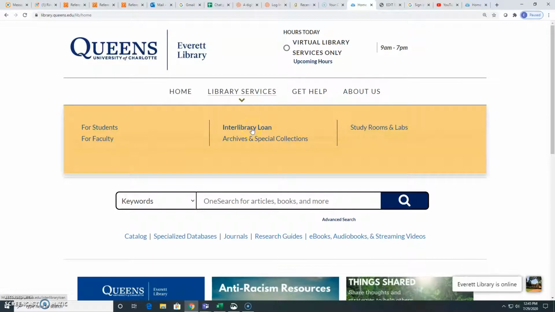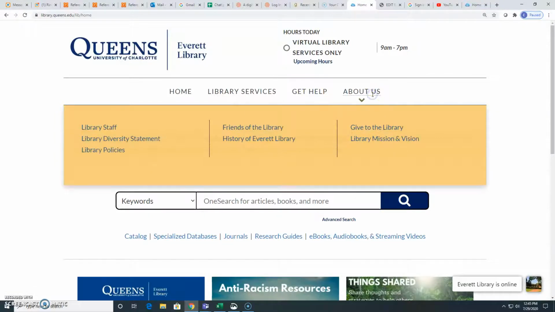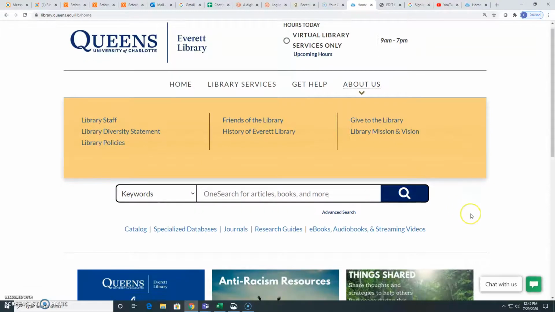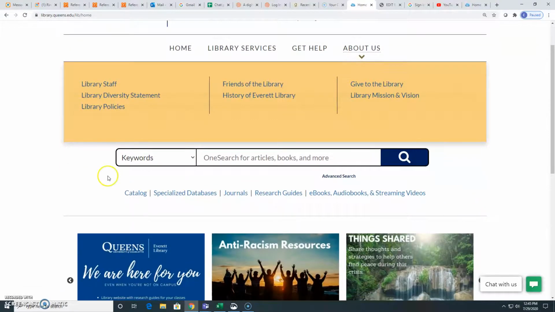We talked a little bit about interlibrary loan. You can go to this page to learn more about that and learn more about study rooms. Get Help gives you some other resources, and then About Us gives you more information about the library, the staff, and the history of the library.